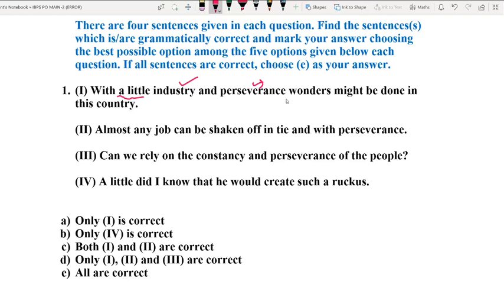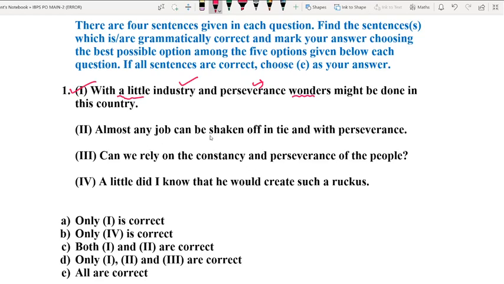So with a little industry and perseverance, with a little hard work and relentless effort, wonders might be done in this country. We can create wonders. We can achieve the unachievables. We can achieve that which seems to be a dream for others. The sentence is absolutely grammatically and logically correct and hence does not need any correction. Now, let us move to the next option.